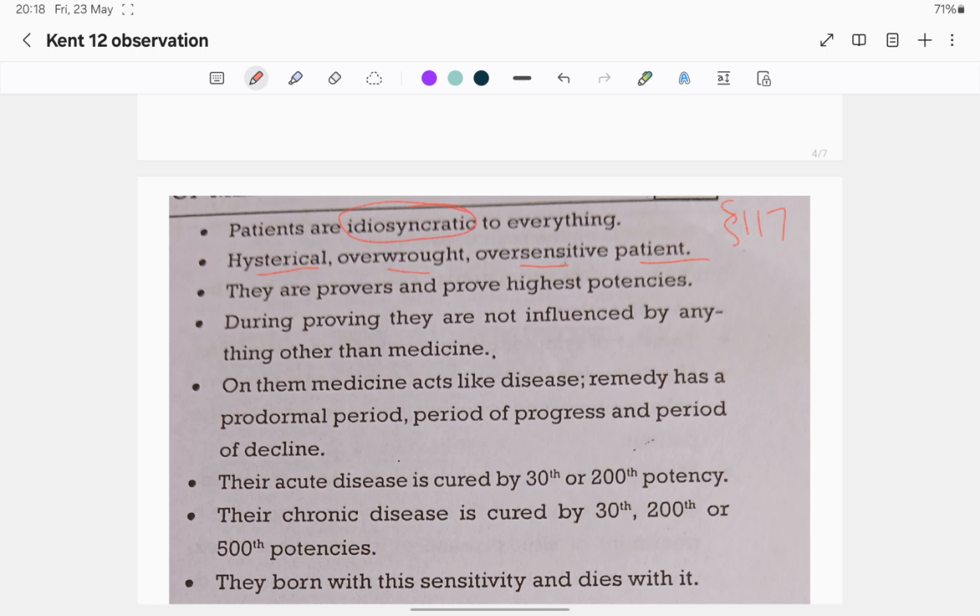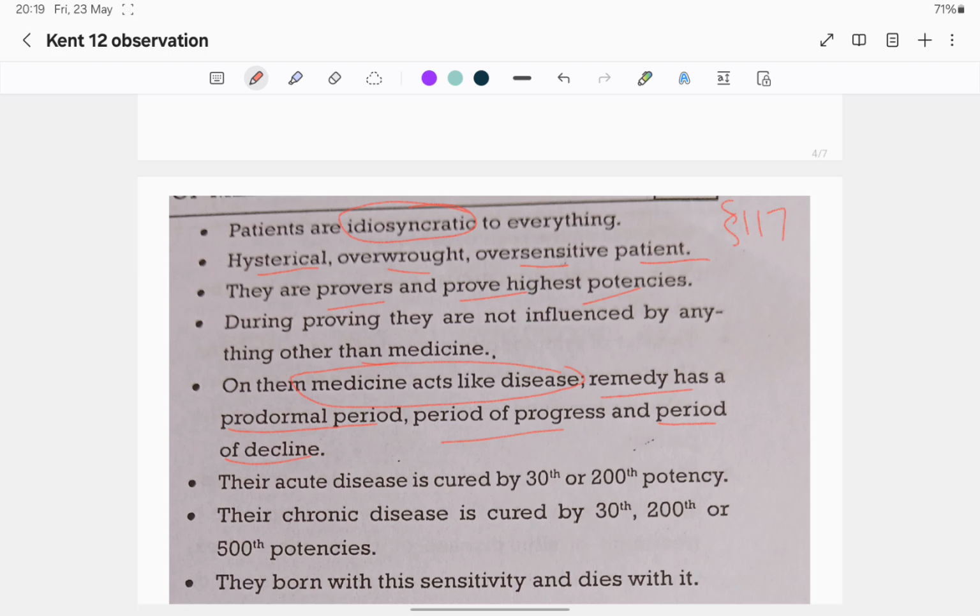They are provers and prove the highest potencies. During proving, they are not influenced by anything other than the medicine. On them, medicine acts like disease. A disease has a prodromal period, a period of progress and a period of decline. Three periods. So what is the prodromal period?